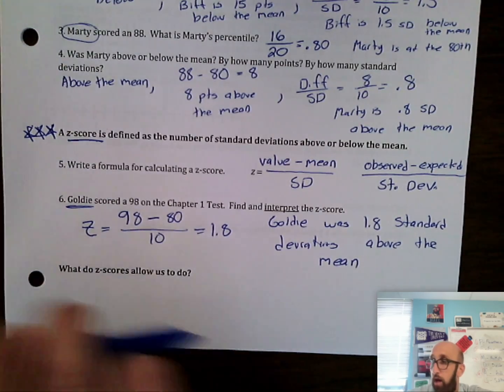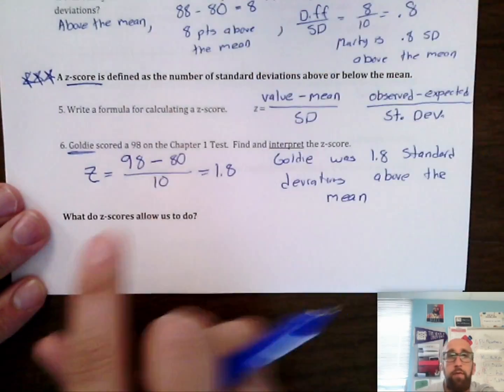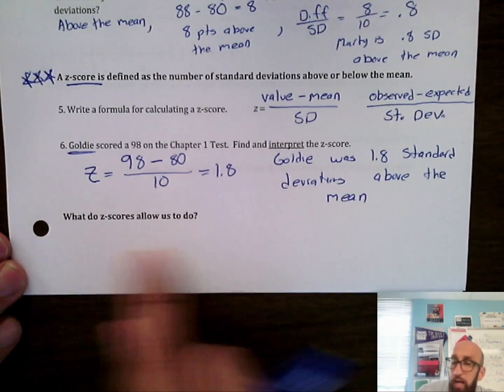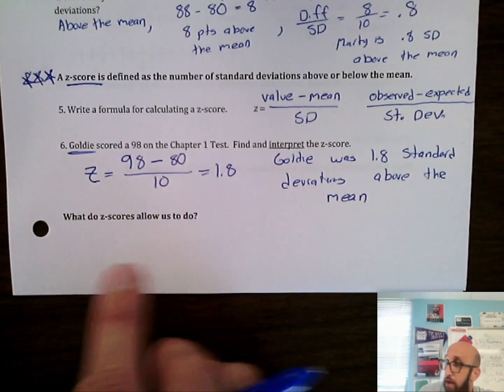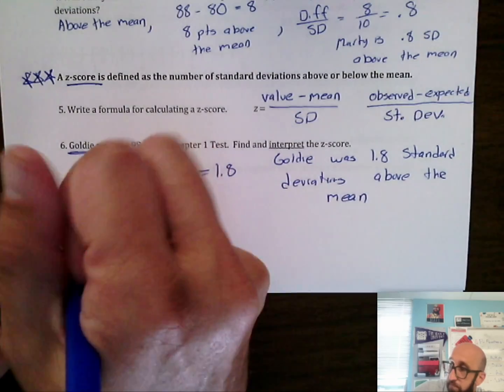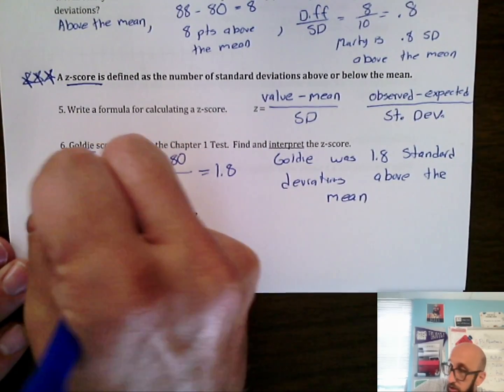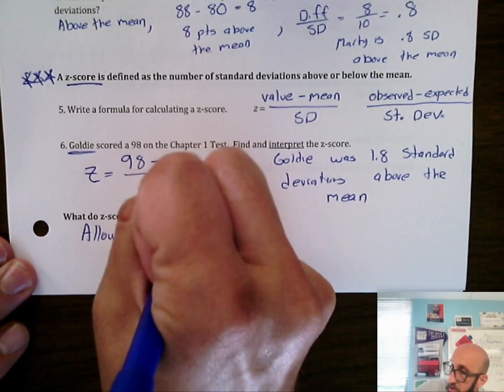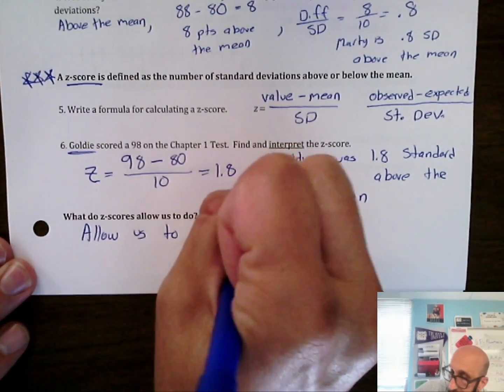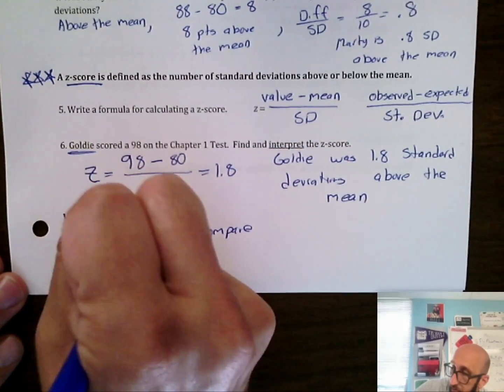Great. I'm not going to trail on forever on this because we're on video, but what do z-scores allow us to do? We're going to expand on this heavily later in this packet. What it's going to allow us to do is compare data values.